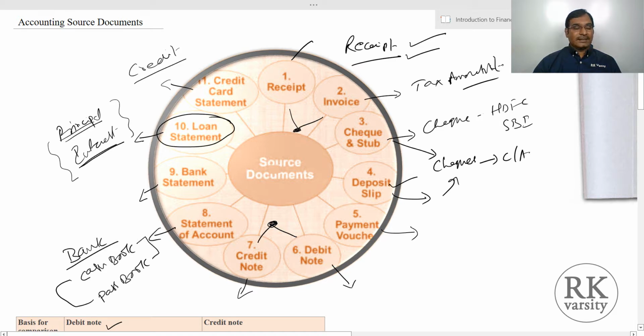In my next lecture, I am going to explain how to journalize the transactions in books of original entry, whether it is a general journal or your other books of original entry.